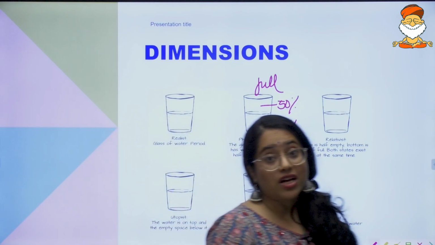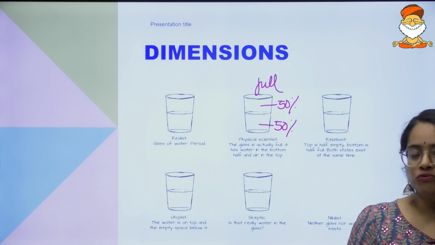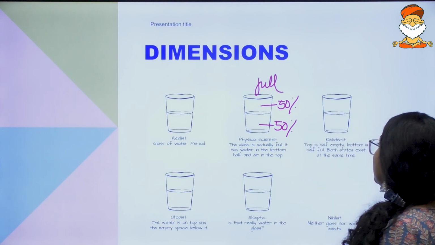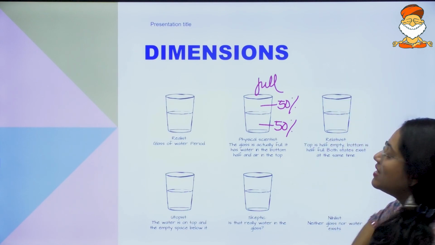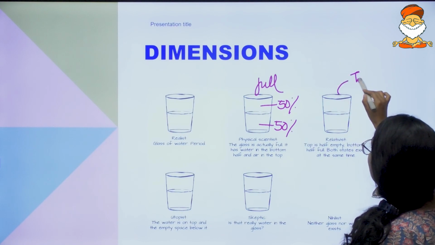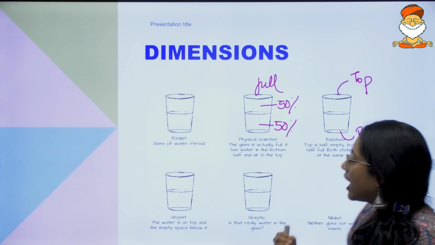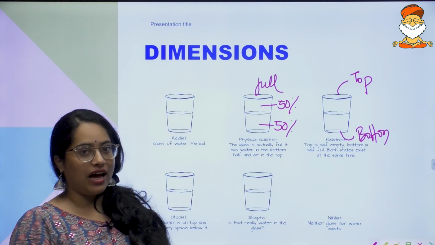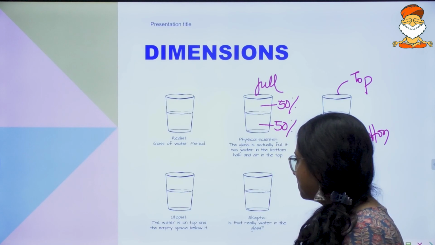Not full of water, but still fully filled. That is another person's perspective. A third person might say the top is half empty and the bottom is half full. So instead of saying the glass, they define the top and the bottom, and say it with respect to that. If I am looking from the top, I have a different idea; if I'm looking from the bottom, I have a different idea.